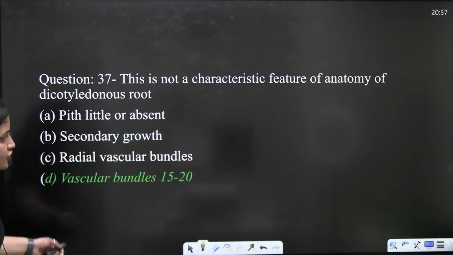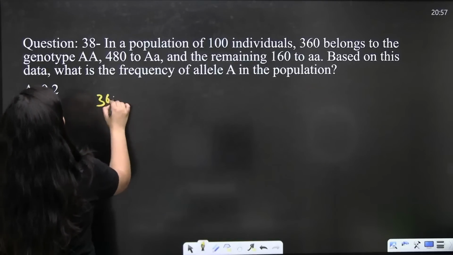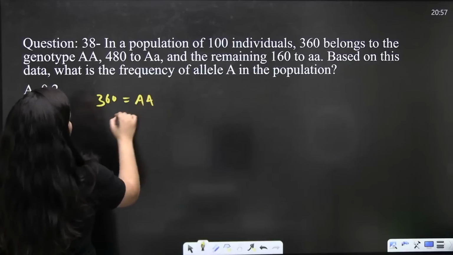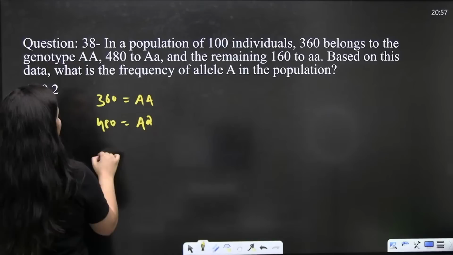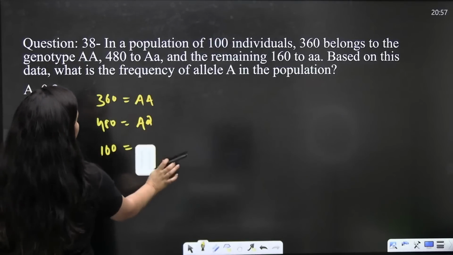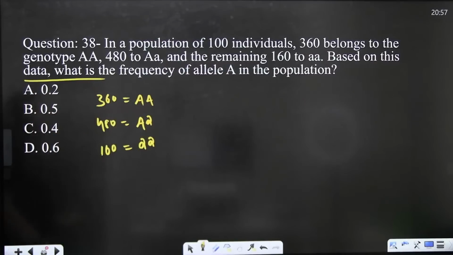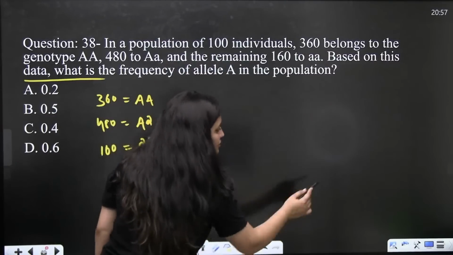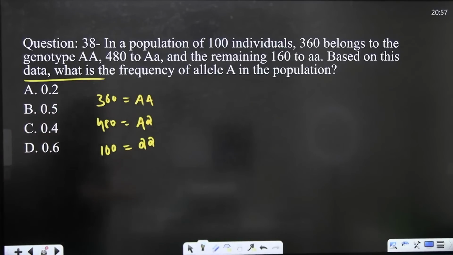Done. So the next question. In a population of 100 individuals, 360 belong to genotype AA, 480 belong to Aa, meaning heterozygous, and 160 belong to aa. So tell me, based on the data, what is the frequency of allele A? I'm giving you the time, guys. Do answer the question. Quick.